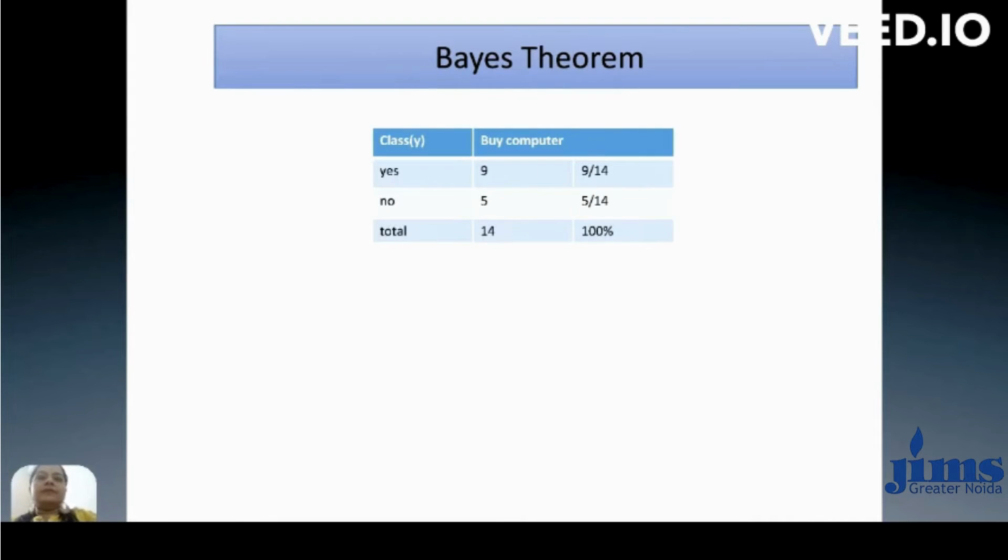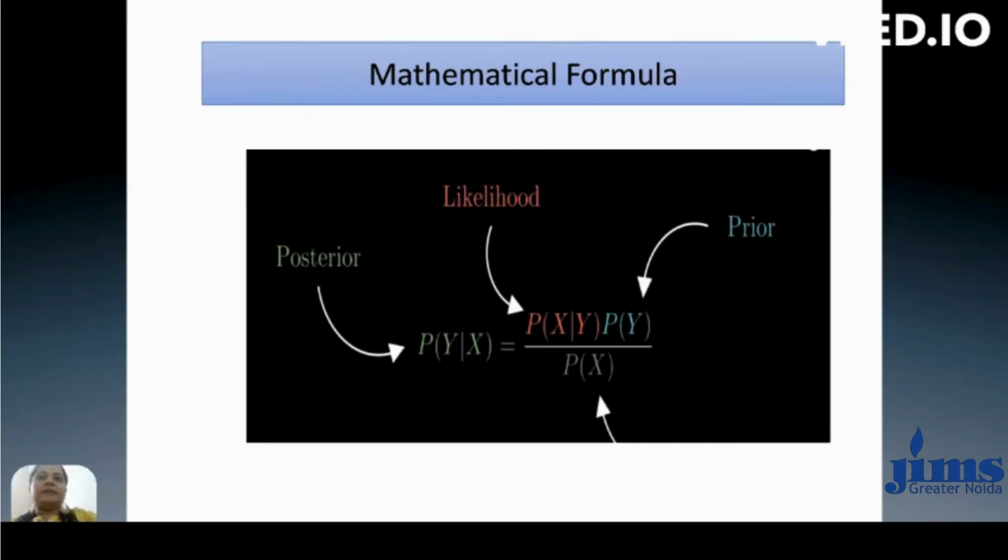For this we have to implement this formula. We have to remember it: the formula is probability of y given x. To calculate this we have to calculate the following things: probability of x given y, then probability of y.